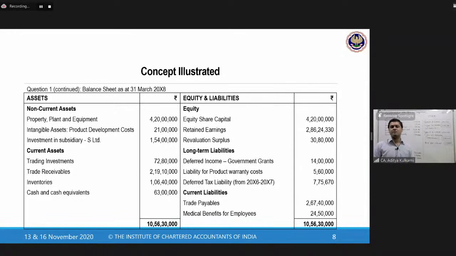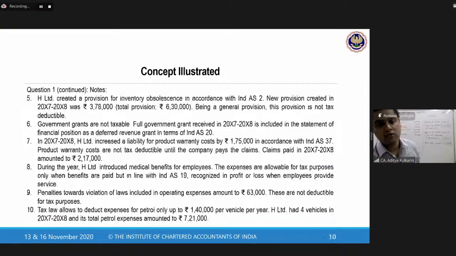Why do I take this figure? Because the provision has been created only now. That means in X7, X8. So it would have been debited to the profit and loss account, and you have set aside this amount, medical benefits for employees. So therefore 24 lakh 50 entire amount will be added back.